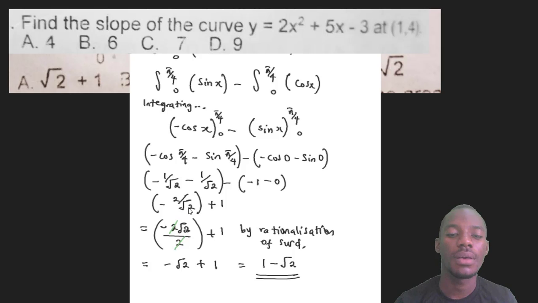Root 2 can't be below. It has to be on top. Using rationalization of surds, this root 2 will come on top, and this will become times root 2. That will become root 4. Square root of 4 is 2. Then 2 root 2 over 2, because root 2 times root 2 is root 4, and the square root of 4 is 2. So here will be 2. Then this root 2 will go on top. It will become 2 root 2 over 2. 2 cancels 2. I'm left with minus root 2. Then this 1 is still here, plus 1. So the answer is minus root 2 plus 1, or 1 minus root 2. And that makes my answer.